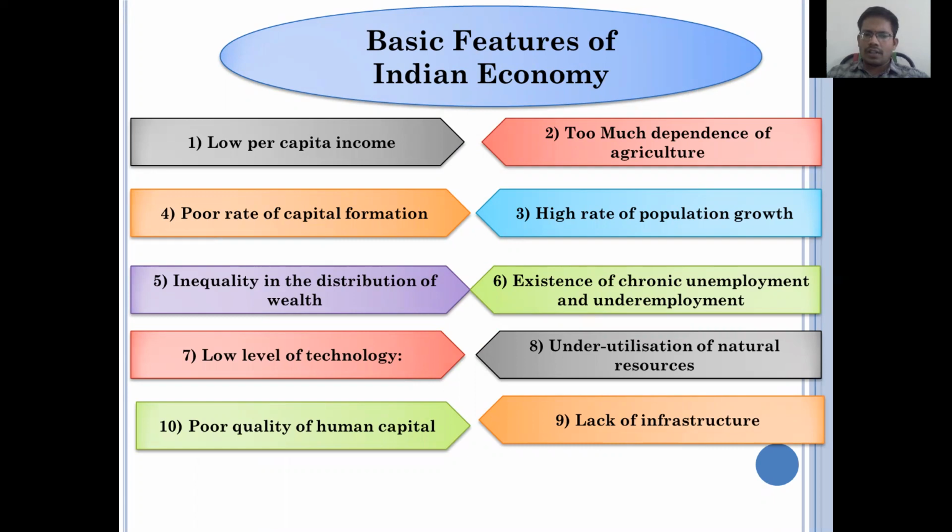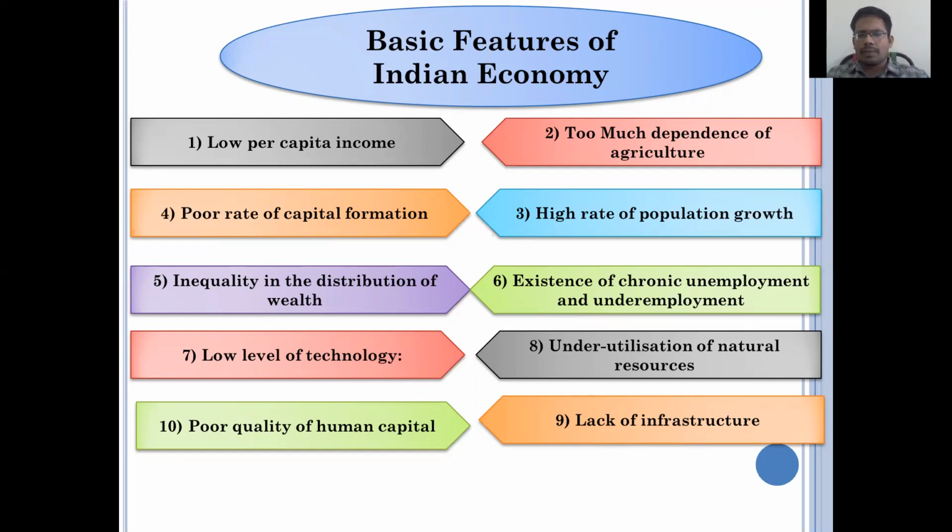Seventh one, low level of technology. Eighth one, underutilization of natural resources. Ninth one, lack of infrastructure. And tenth one, poor quality of human capital. These are the very important Indian economic features. Features are nothing but the characteristics, the main things happening in the Indian economy.